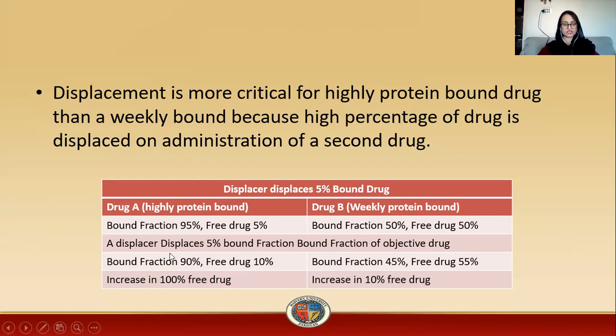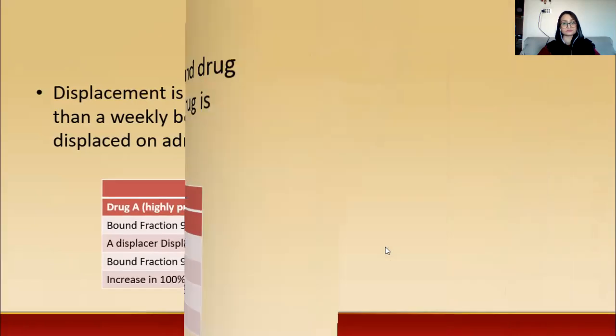So the bound fraction becomes 90% and the free drug is 10%. This is a 100% increase in the free drug concentration. For the weakly bound drug, the bound fraction is 45% and the free drug is 55%, an increase of only 10% in free drug. So it is more critical in the case of a highly protein-bound drug.